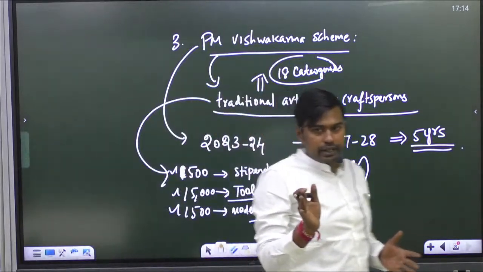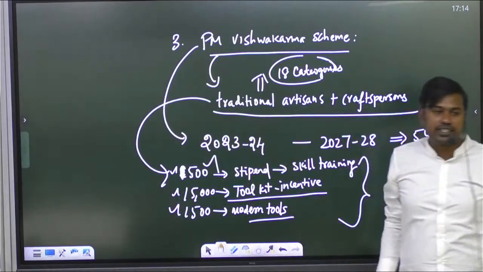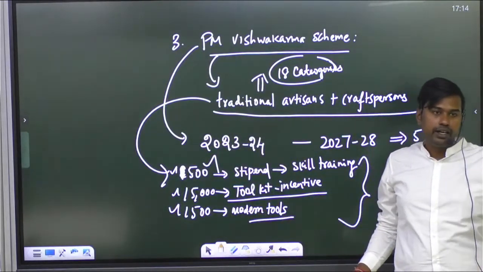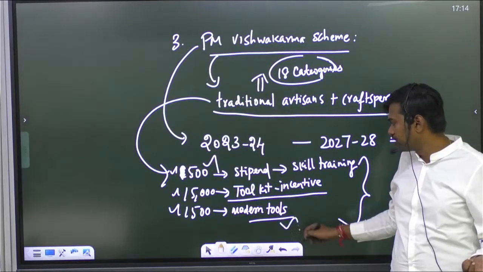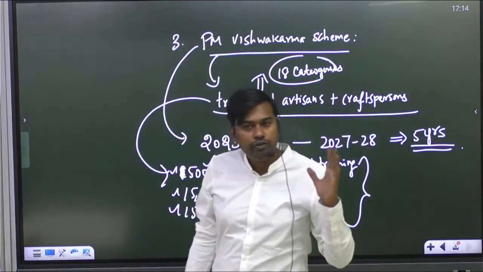For every person they are training, how much money is the government giving? 500 rupees as stipend for providing that training. And for providing the training they require tools, meaning they can purchase them, and as a toolkit incentive the government is giving an additional 15,000 rupees.